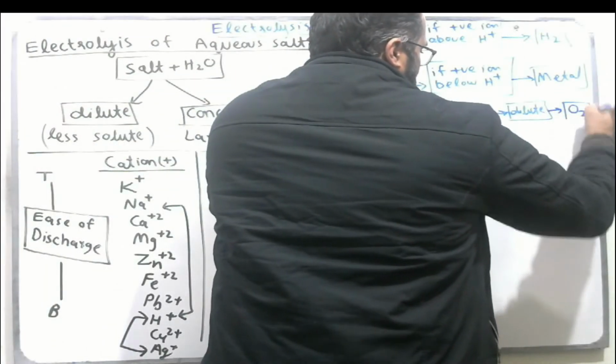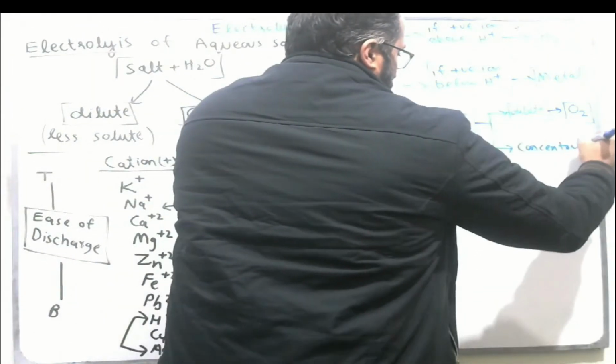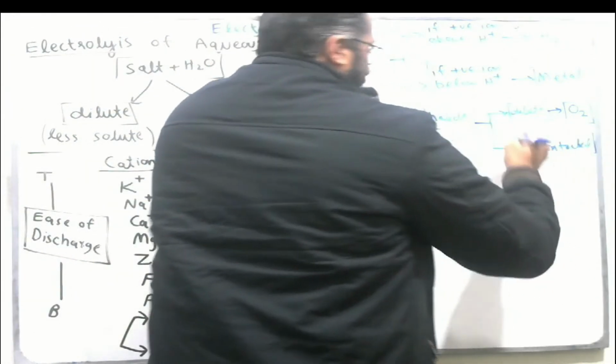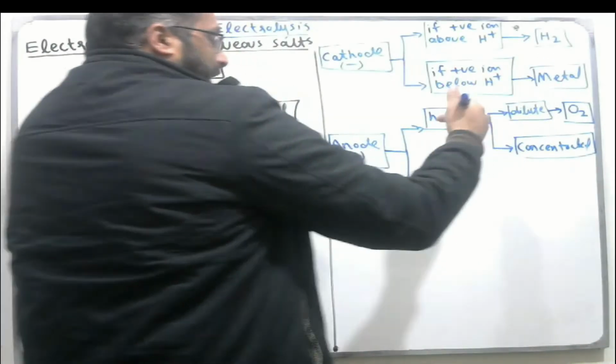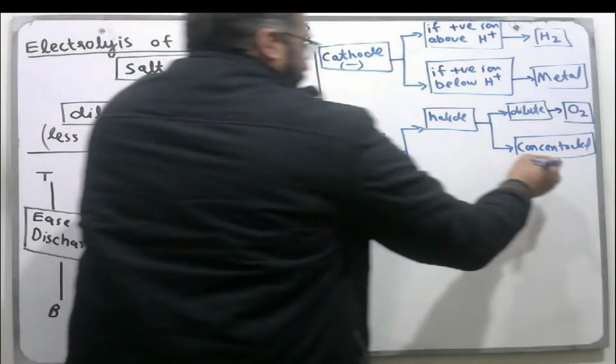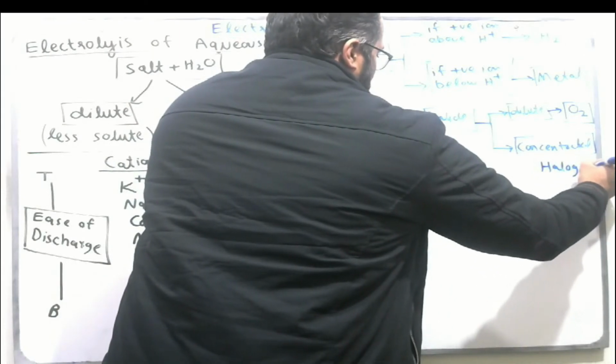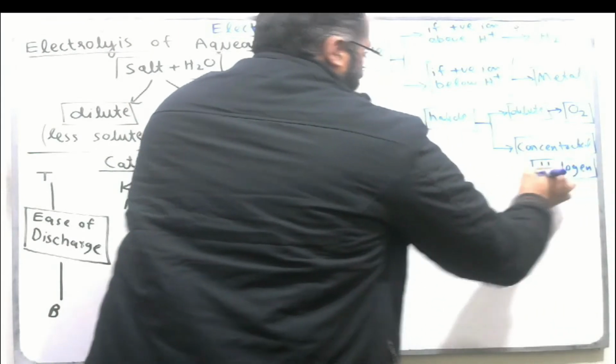For a concentrated solution, where halide ions are in large excess, the halide ion will discharge, OH- never discharges. Your product is a halogen, either chlorine, bromine, or iodine.